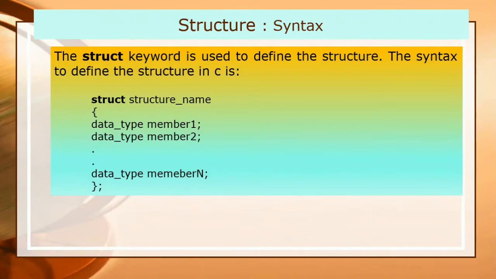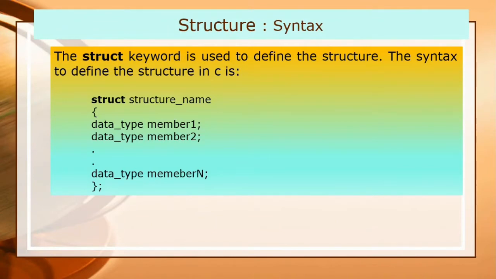While the entire definition is considered as a statement, each member is declared independently for its name and type in separate statements inside the template. The tag name, such as the structure name, can be used to declare a structure variable of its type. I will discuss this when we write an example.